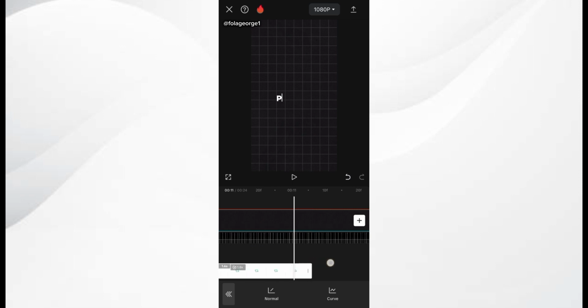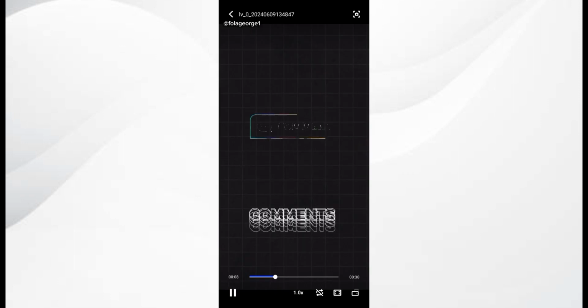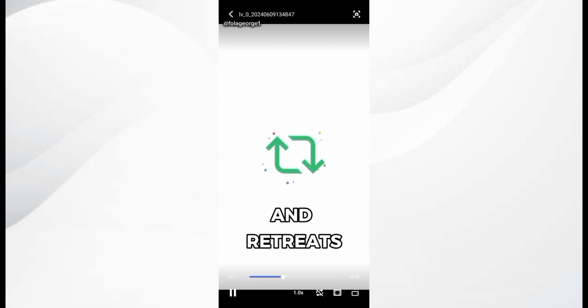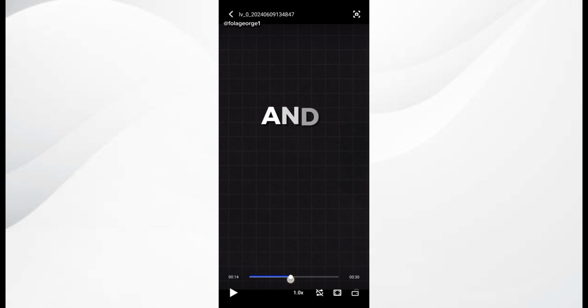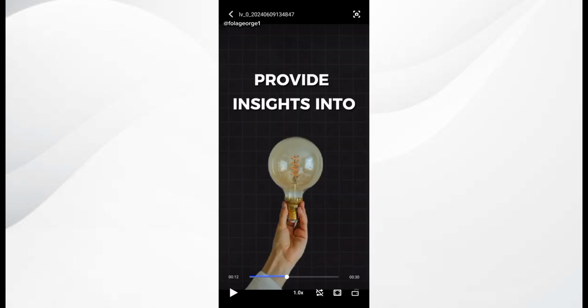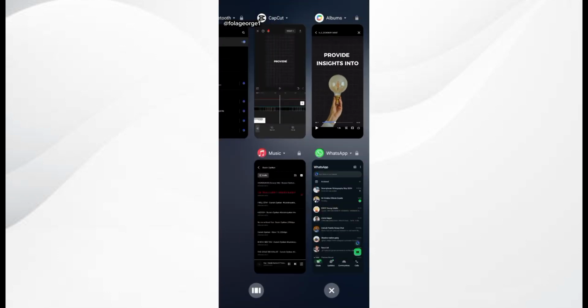So the next thing I'm going to do is bring in "provide insights into the level" and move on to the next animation. I'm going to be taking some hints from the original video, so let me go to the original video to get some hints. Comments, shares, and retweets provide insights into the level of interaction and interest. Alright guys, so this is the original video, and I'm getting some hints from it.